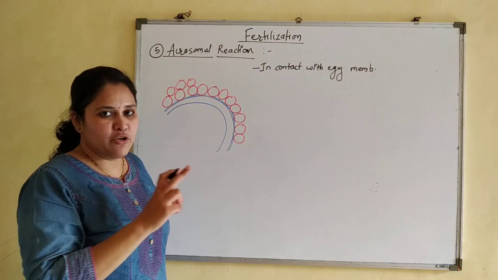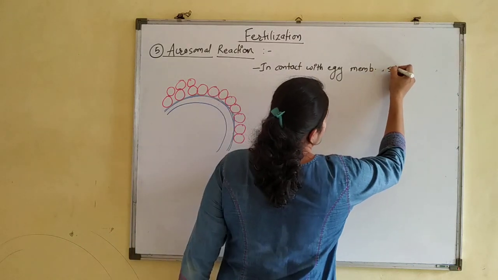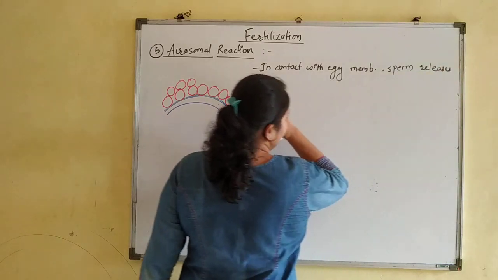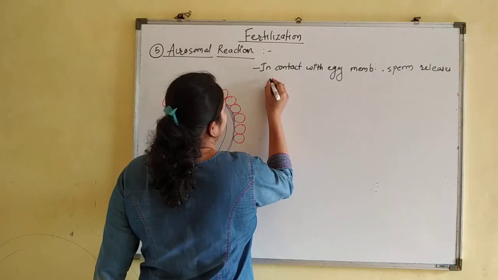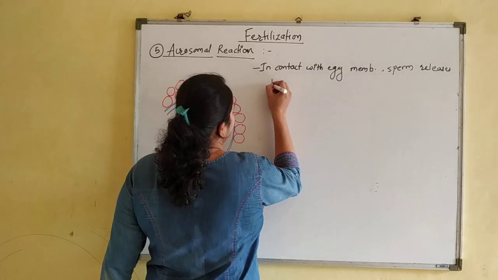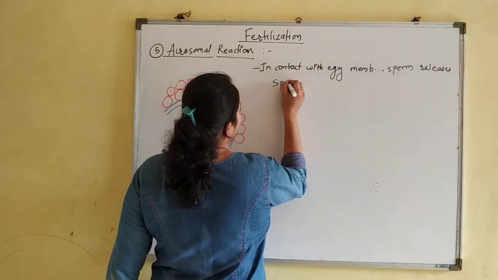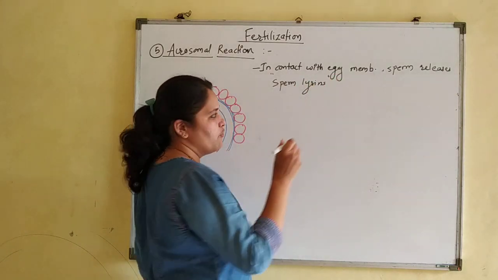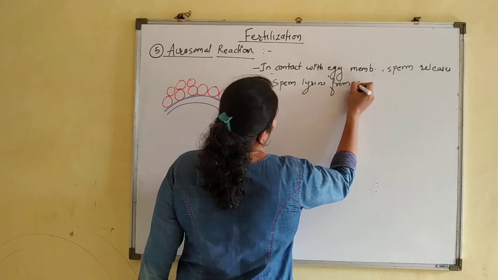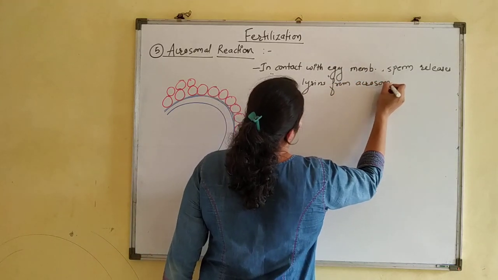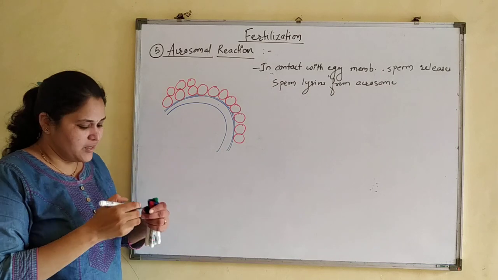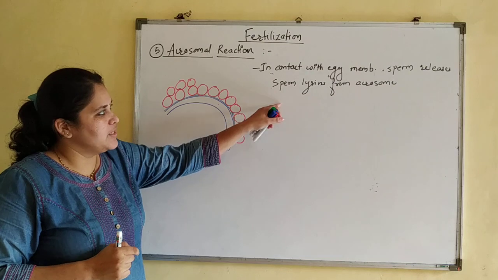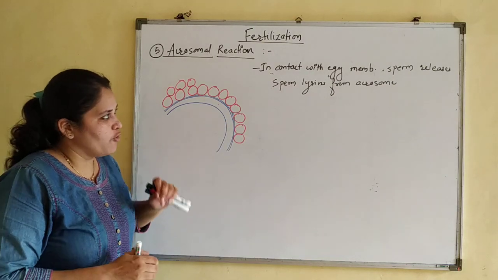So when sperms come in contact with the egg membrane, sperm releases hydrolytic enzymes, which we commonly call sperm lysins, from the acrosome. So what is the first reaction taking place? When sperm comes in contact with the egg membrane, sperm releases sperm lysins from the acrosome.